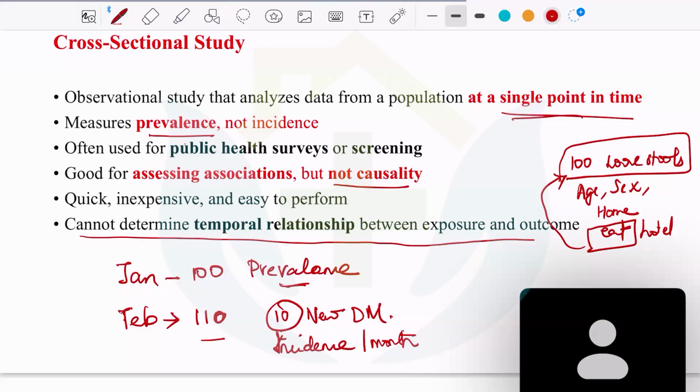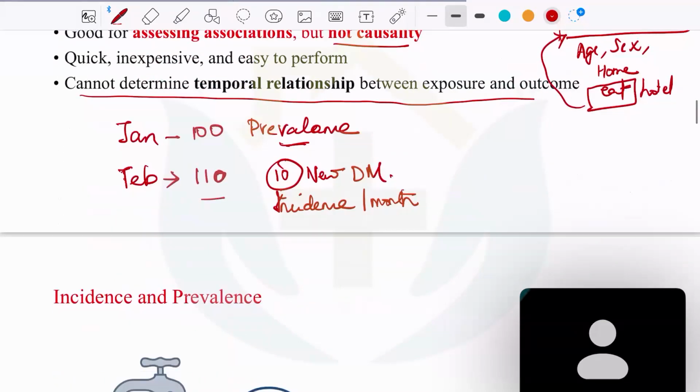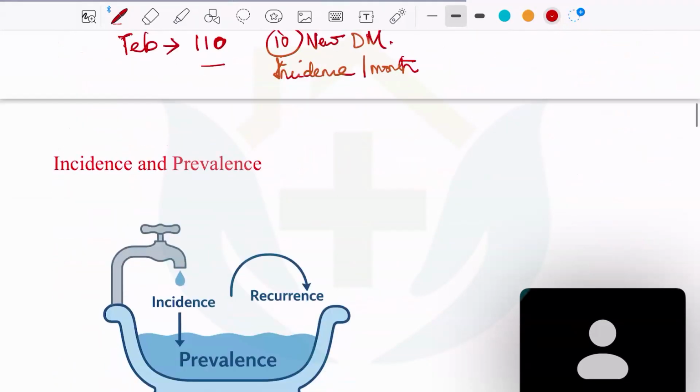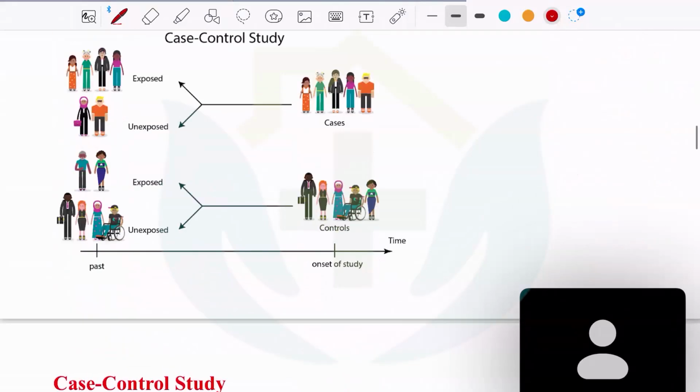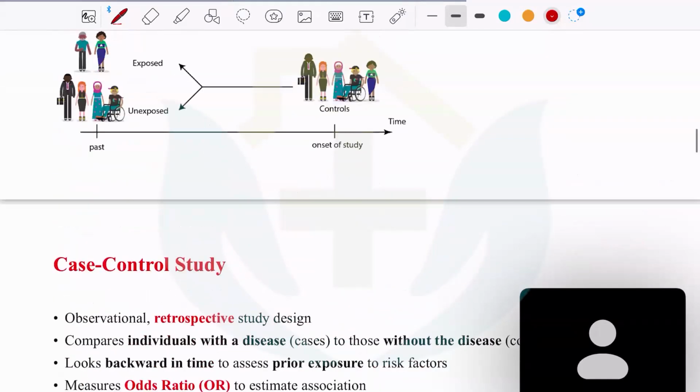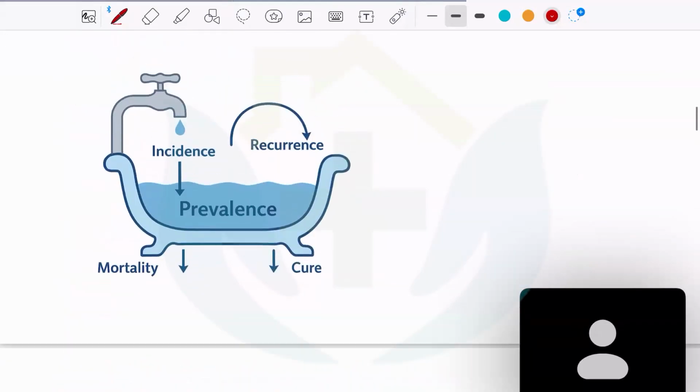So in the cross-sectional study, you can only measure the prevalence, and you can get the association, but you cannot prove the causality. To prove the causality, you go into other studies. I'll just come back to this. First I'll just touch upon what incidence and prevalence are.